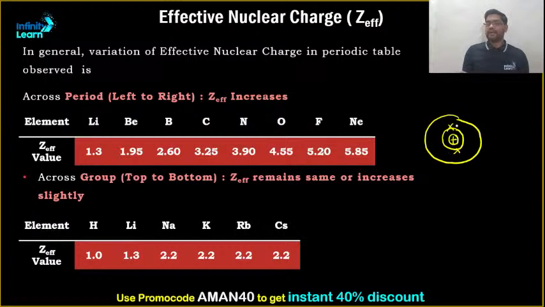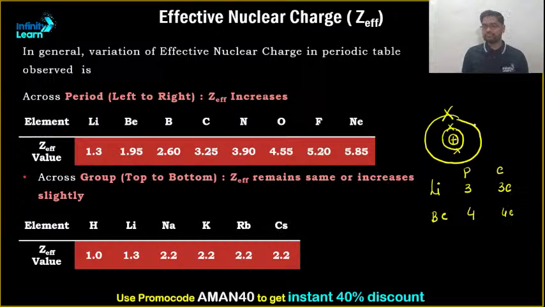Now if I talk about lithium, proton and electron. There are 3 protons, 3 electrons. That means it has 3 protonic charge and 3 electrons. Now if I talk about beryllium, let me mark 1 electron over here. Beryllium, 4 protons, that means the nuclear charge has increased, and 4 electrons.